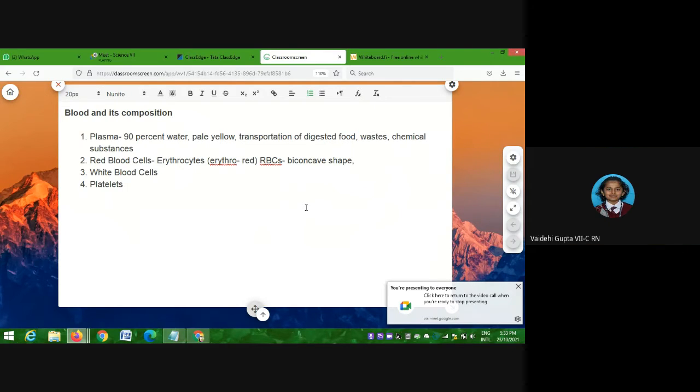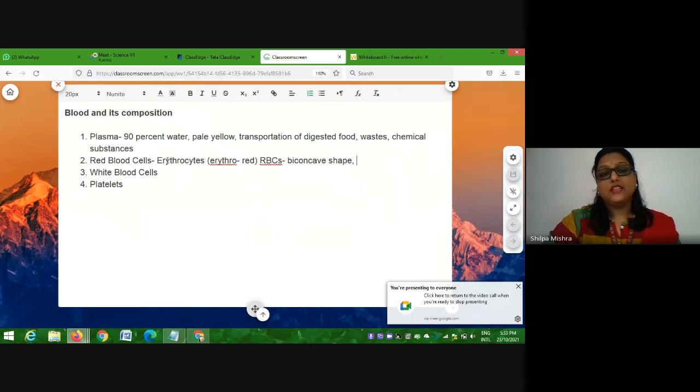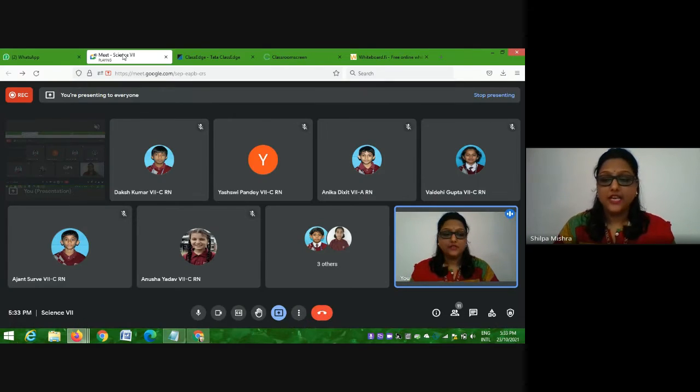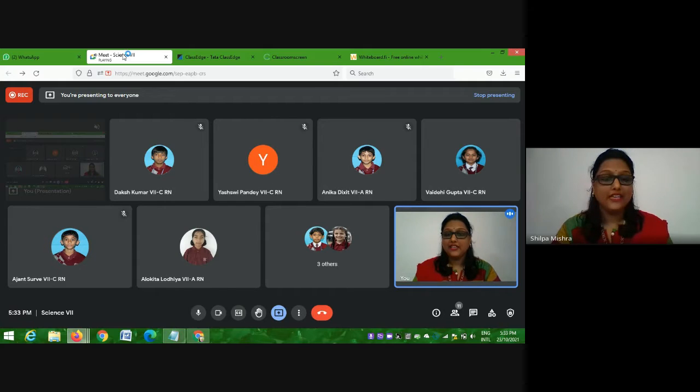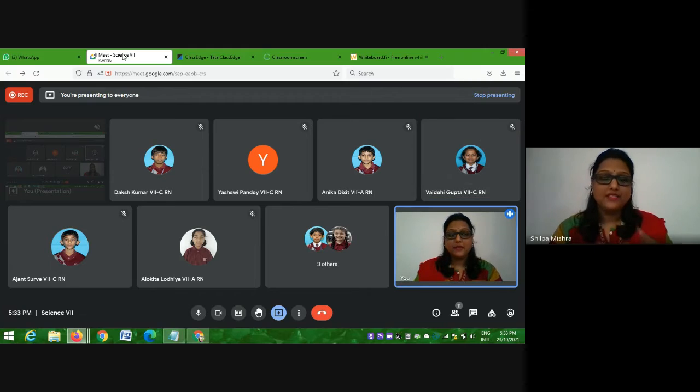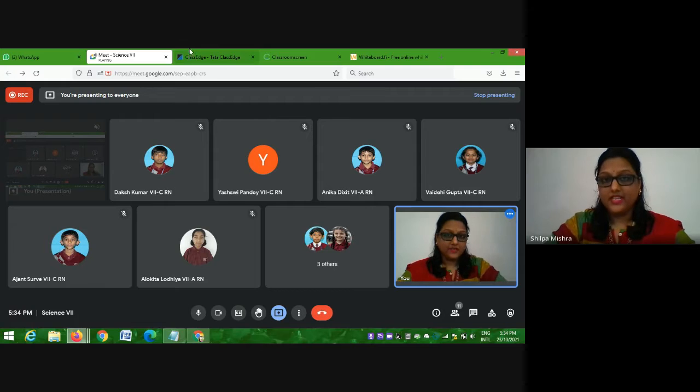By the name only we have understood that they are red in color, right? Now here the interesting question comes: why are these red blood cells red in color? Just like chlorophyll we have studied, chlorophyll gives green color to the leaves. Similarly, there must be some pigment present in the blood that is giving it the red color.